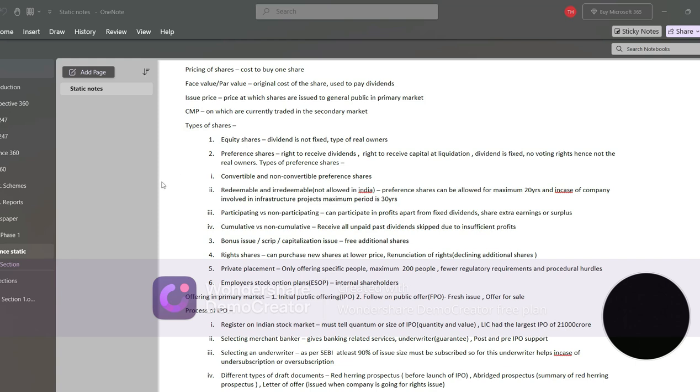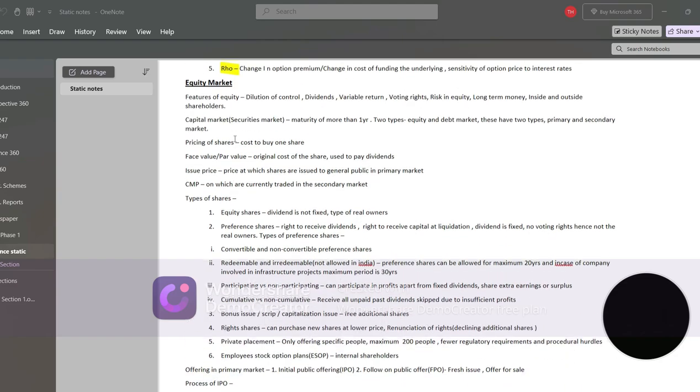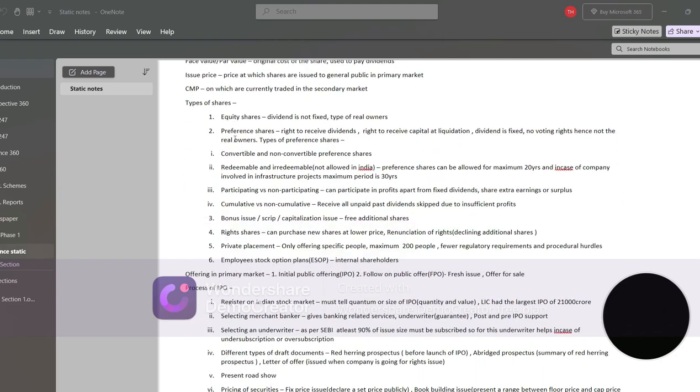Okay. So shares can be of six types: equity share, preference share, bonus share, right share, private placement, and ESOPs. So first is equity share. In equity share, the dividend is not fixed and it is based on the profit of the company. And the people who have the shares are called the real owners, as they have voting rights in the company.